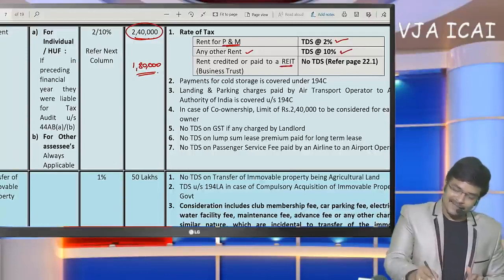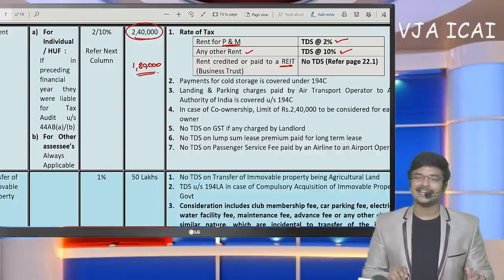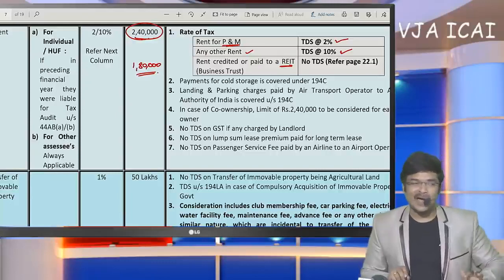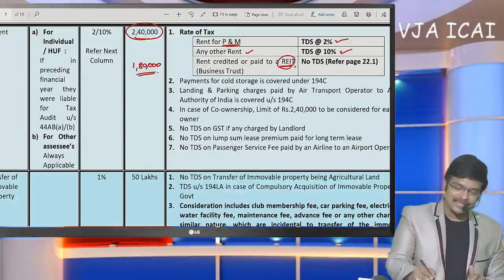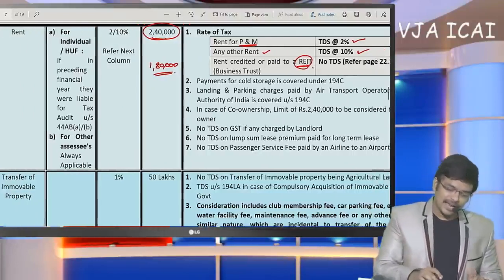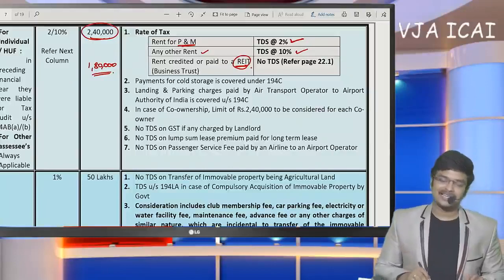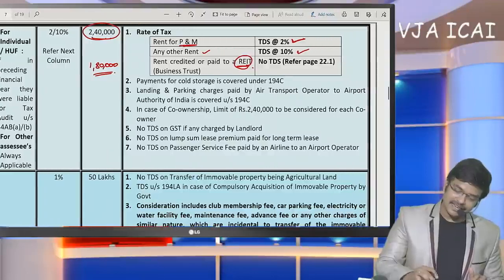And real estate investment trust, I have discussed in business trust in one of our technical discussions, where 10% TDS has to be deducted, and upon payment to non-residents 5% TDS has to be deducted. There I have made a discussion in business trust regarding this issue. In all other cases, generally if rent exceeds 2,40,000, then TDS at the rate 2% will be deducted. Any other rent, TDS at the rate 10%.